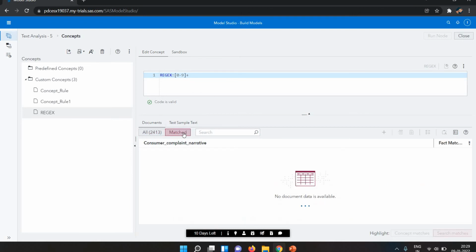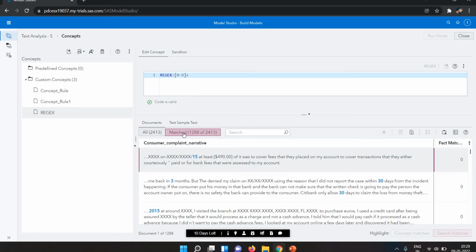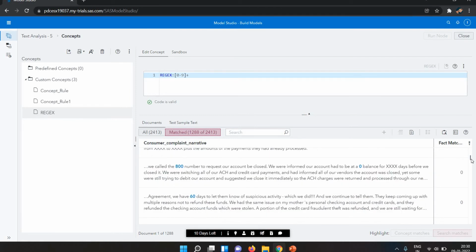Let's see the match result here. Now you can see only the numbers, that is 15, 3 to 2015, highlighted. 860. All the numbers, not the decimal ones, are highlighted.